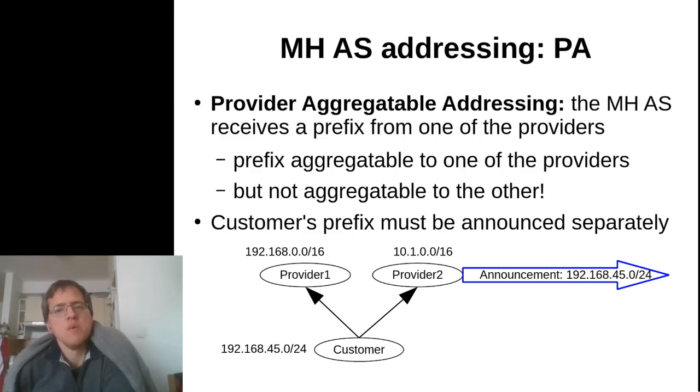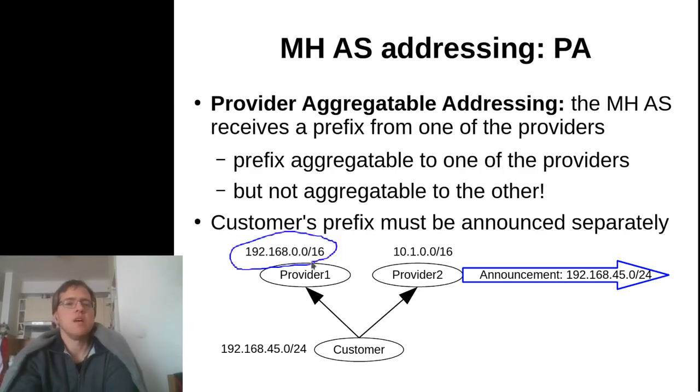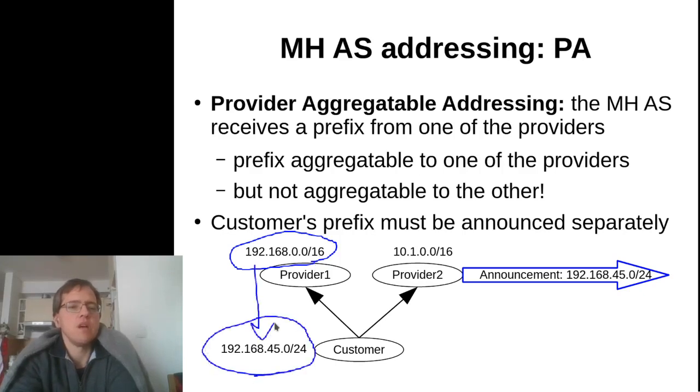Addressing, however, in multi-homing is much more complex than in single homing. The simplest way to provide a prefix from the transit provider to the customer is what is called provider aggregatable addressing. So in this case, the multi-homed AS receives a prefix from one of its providers. Like in this particular case, again, one of the providers has this /16, and again, please convince yourself that this particular prefix is a sub-prefix of provider 1's /16.